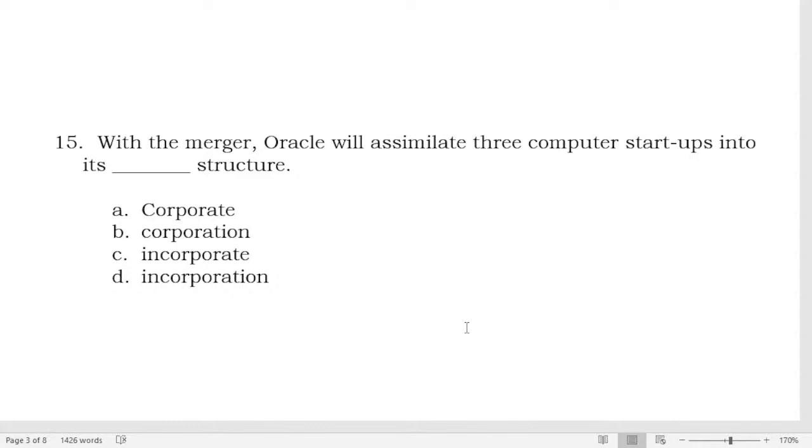If you are going to post your answer, please also write the number para mas makita natin kung saan yung sagot ninyo, sa anong number. What's your answer for number 15?